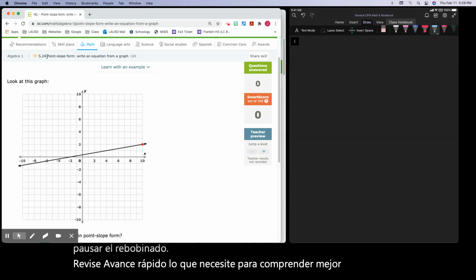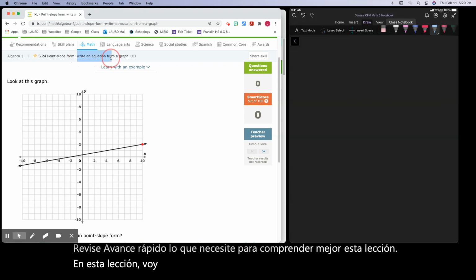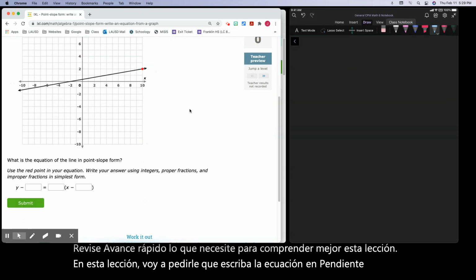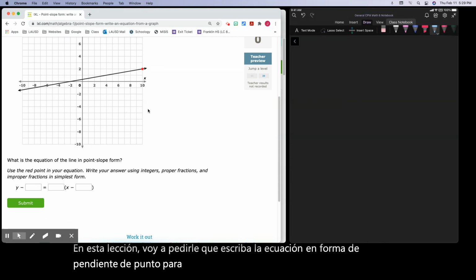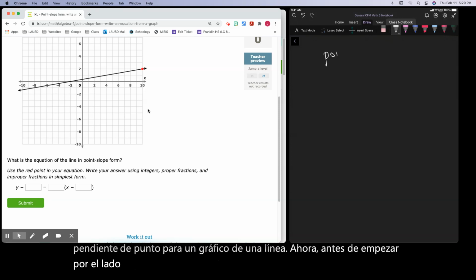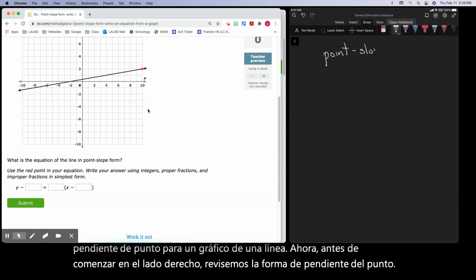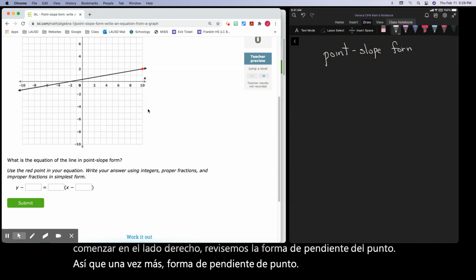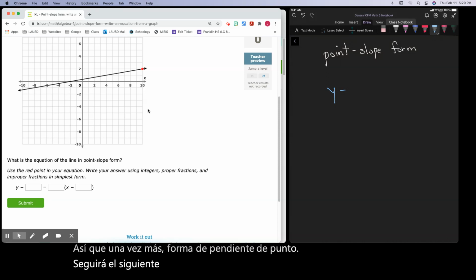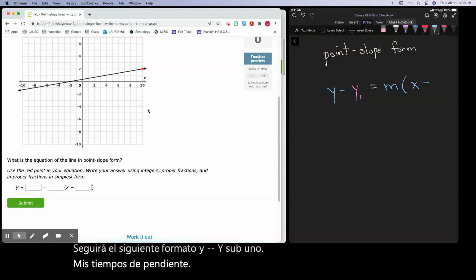In this lesson, I'm going to ask you to write the equation in point slope form for a graph of a line. Now, before we begin, on the right-hand side, let's review point slope form. Point slope form will follow the following format: y minus y sub 1 equals my slope times x minus my x sub 1.